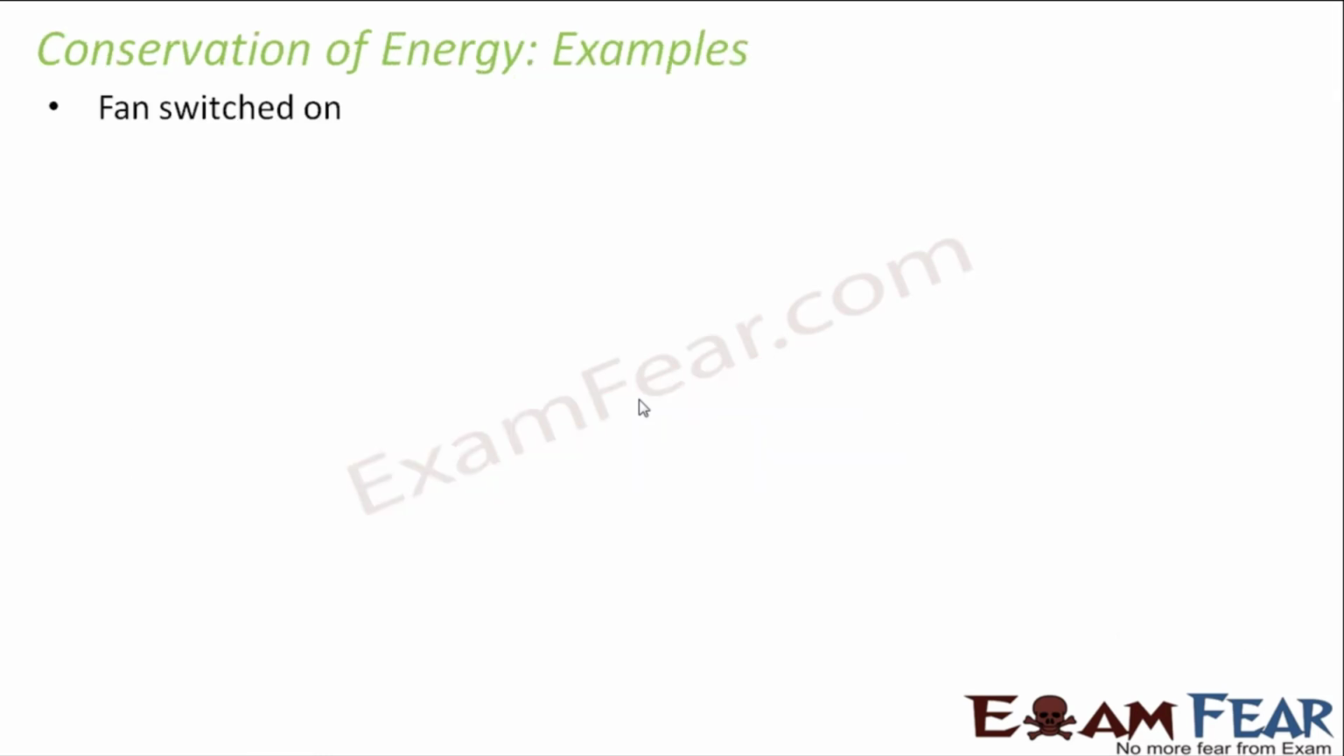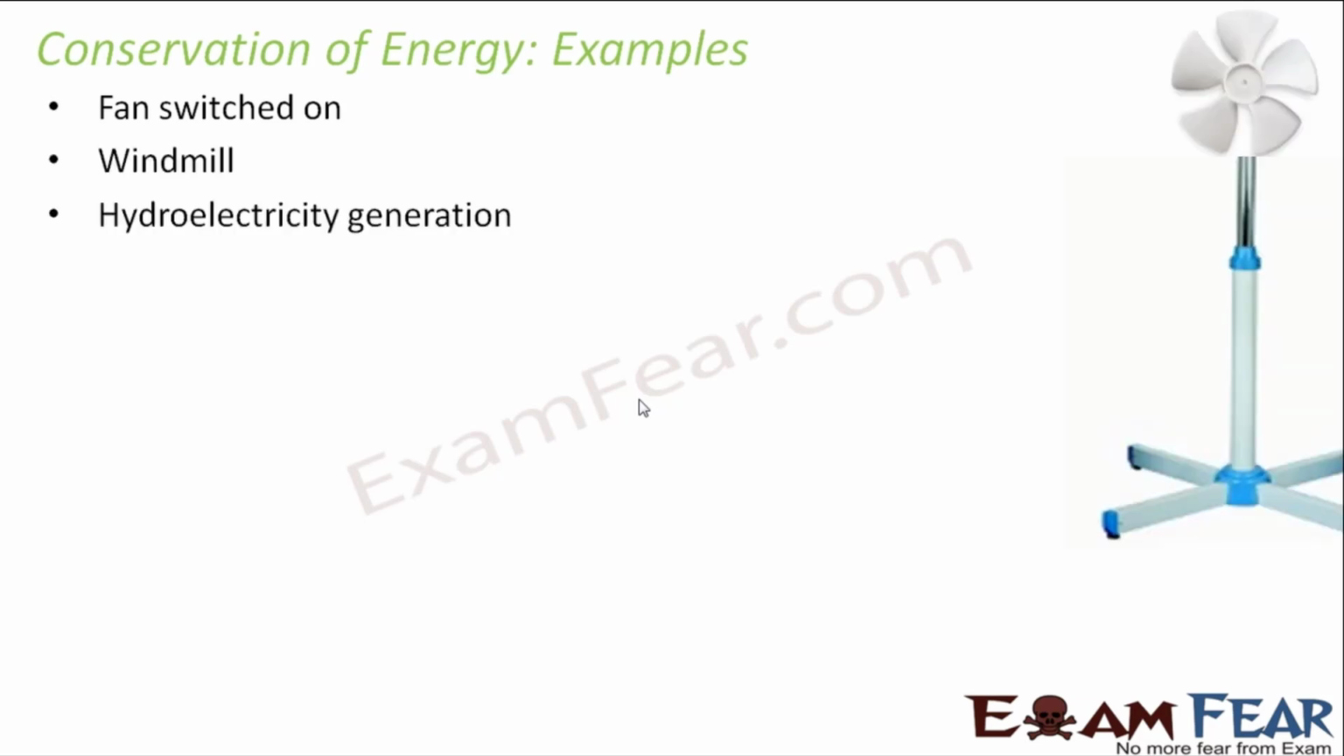Let us look at some of the other examples. What happens when you switch on the fan at your home? When the fan is switched on, the electrical energy gets converted into the kinetic energy of the blades of the fan. It is not that the electrical energy gets wasted. The same electrical energy is getting converted into the kinetic energy of the blades. Similarly, when you switch on a light bulb, the electrical energy is getting converted into light energy and heat energy.